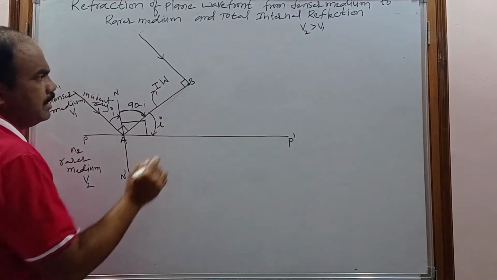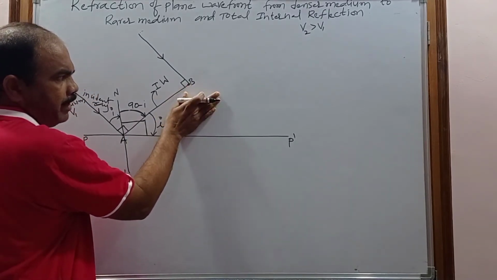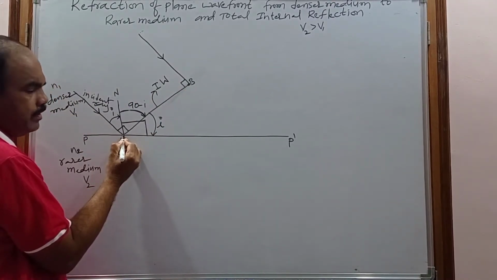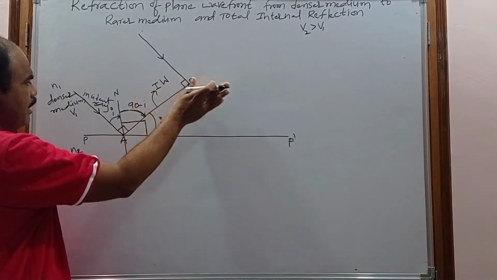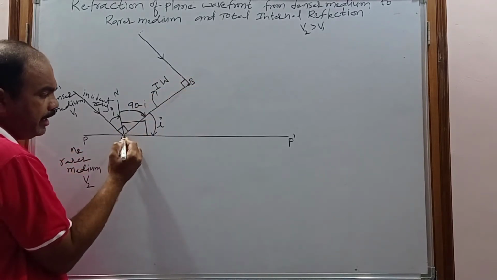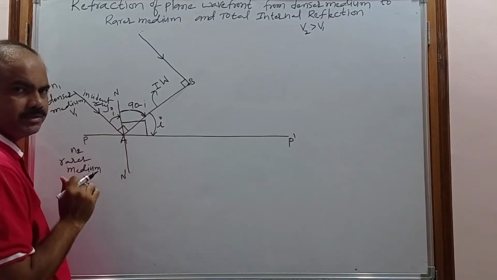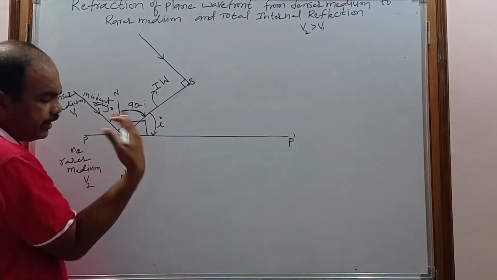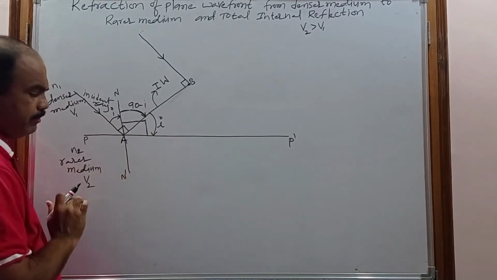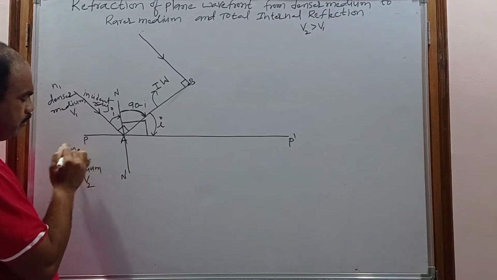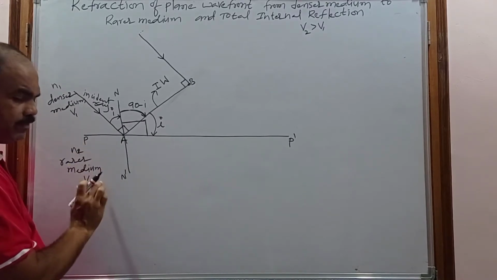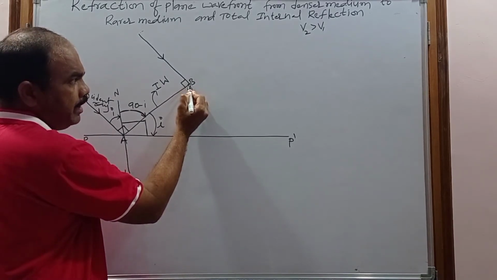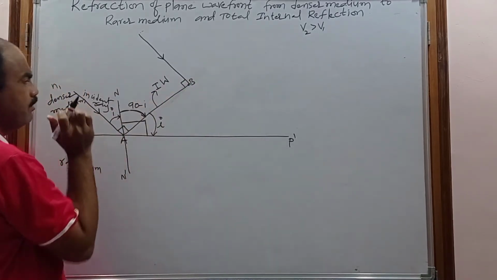But the secondary wavelet produced from B travels in the denser medium. The secondary wavelet coming from A does not travel in the denser medium. Why? Already it is incident. This point A is on the surface. So when it produces a secondary wavelet, it enters into the rarer medium whose refractive index is N2, and it travels with velocity V2. But the secondary wavelet produced from B travels in the denser medium with velocity V1.